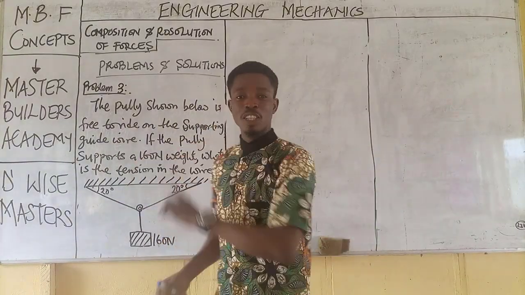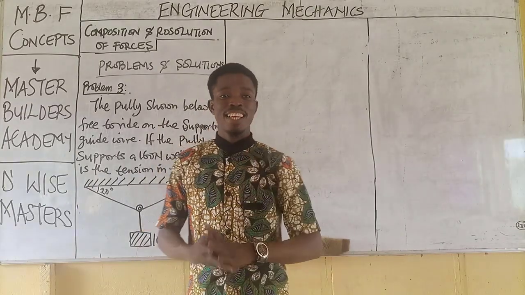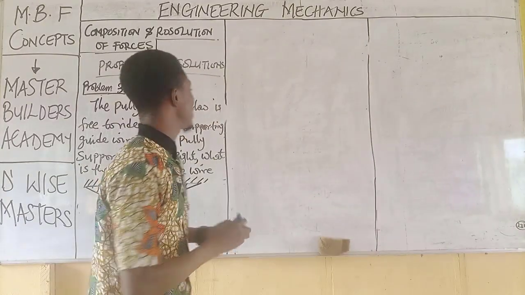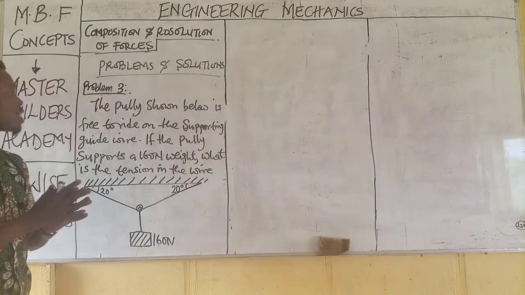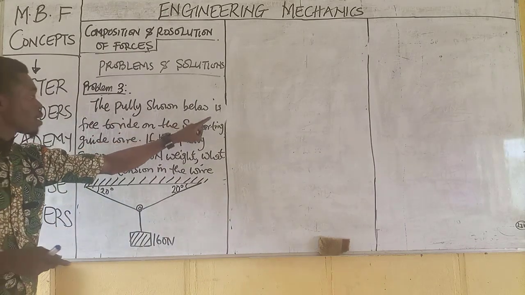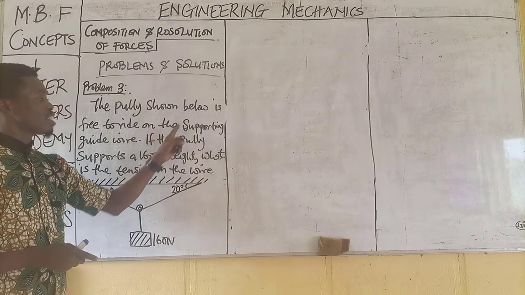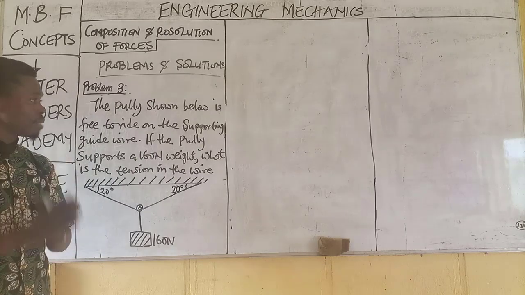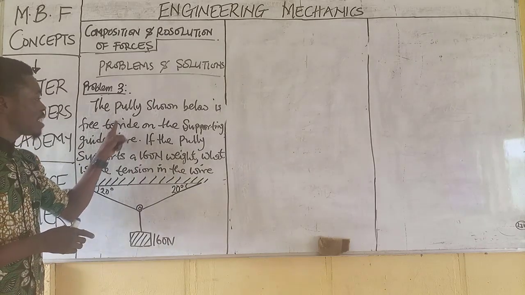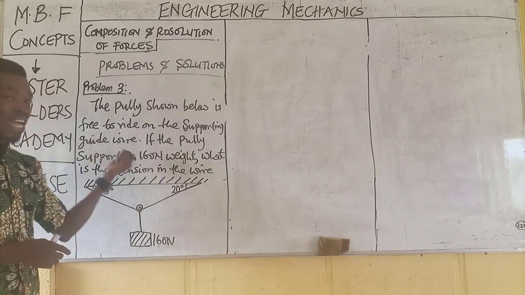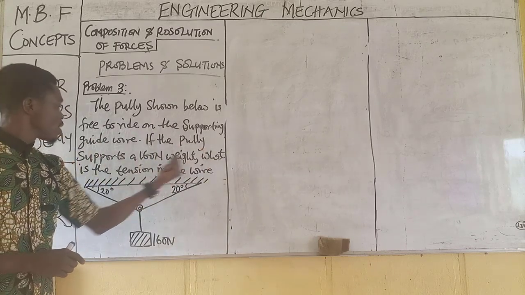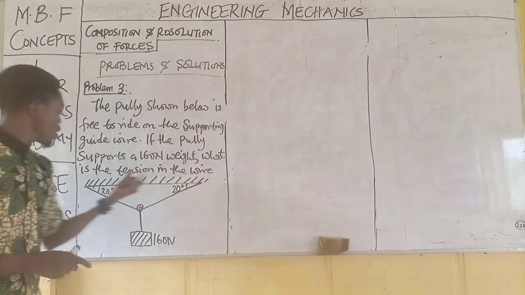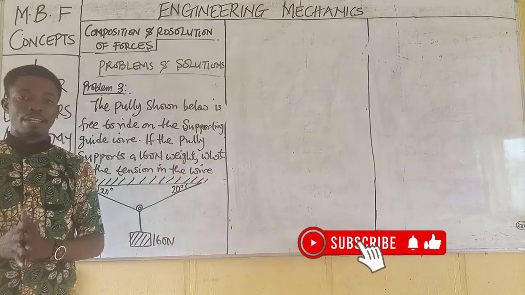Now guys, welcome back to another session with me. This is part 3 of this problem session. Now we have question number 3 on the board. Problem 3. Now the question is, the pulley shown below is free to ride on the supporting guide wire. If the pulley supports a 160 Newton weight, what is the tension in the wire?